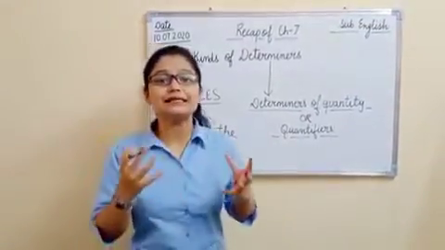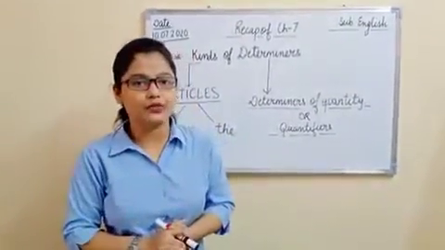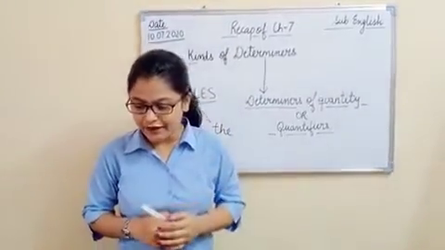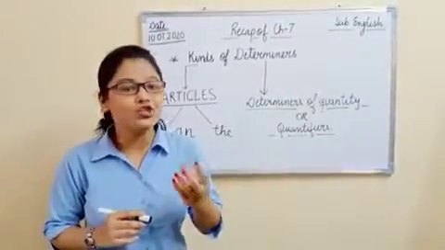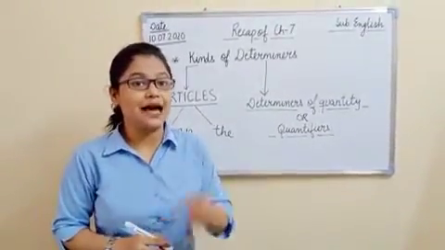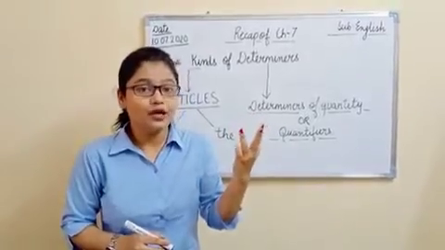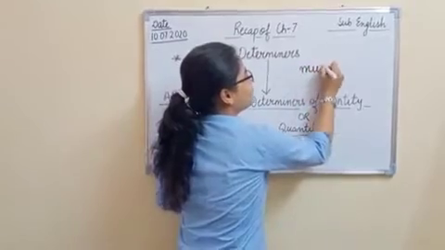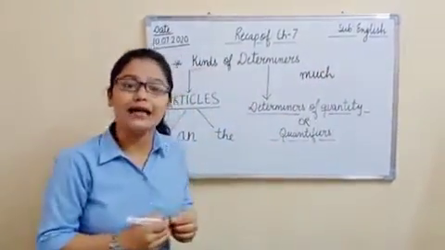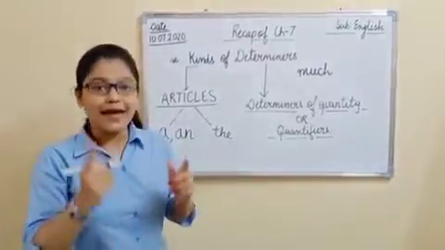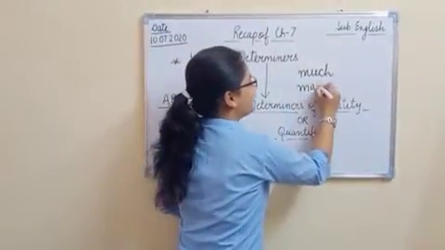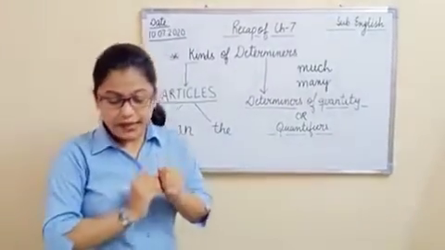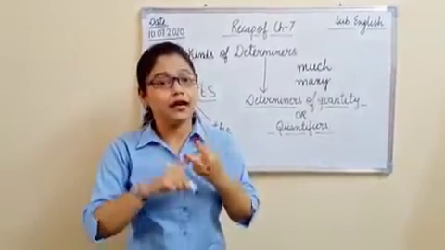So much is basically used with uncountable nouns, whereas many is used with numbers. For example, if I say there is not much water left in the tank, it means I can't count that water 1, 2, 3, right? So this much, M-U-C-H, much, is used with uncountable nouns, whereas many, M-A-N-Y, many is used with numbers. Is it clear? Next is little, a little, the little.